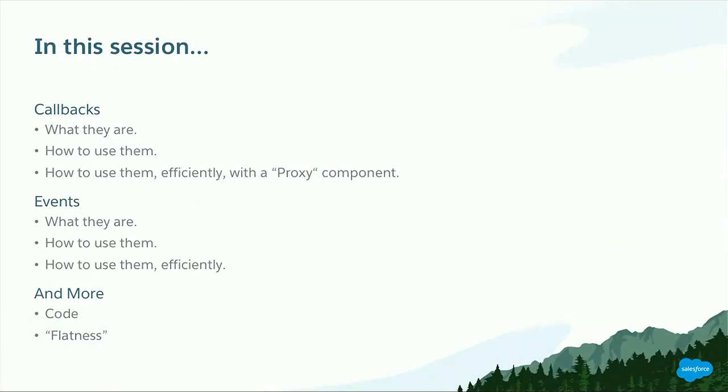So in this session, we'll talk about callbacks, what they are, how to use them, how to make them more efficient with a proxy component, talk about events, what they are and how to use them. We'll look at a lot of code. And I'm going to use the term flatness quite a bit throughout this session, because I think flatness is really what we're all looking for as developers. It's a methodology or a concept to develop in a consistent, low-friction, repeatable way that all of our teammates can understand. AKA, don't bury all of your code inside of other code that buries code, that passes code, that passes code, that buries code.